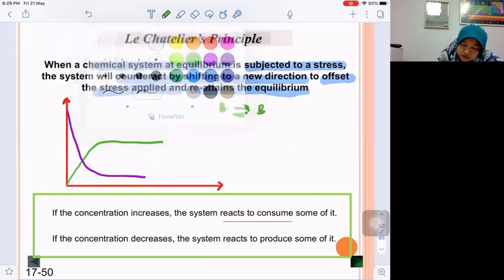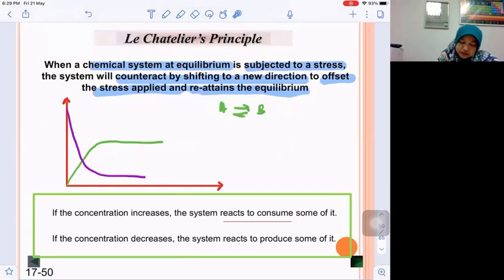Initially we have only reactant, so the concentration of the reactant decreases until it reaches a point when its concentration is constant. The concentration of the product is initially 0 because we don't have product, and then it increases until a point where it is constant. When the concentrations of both reactant and product are constant, it means they have achieved equilibrium.